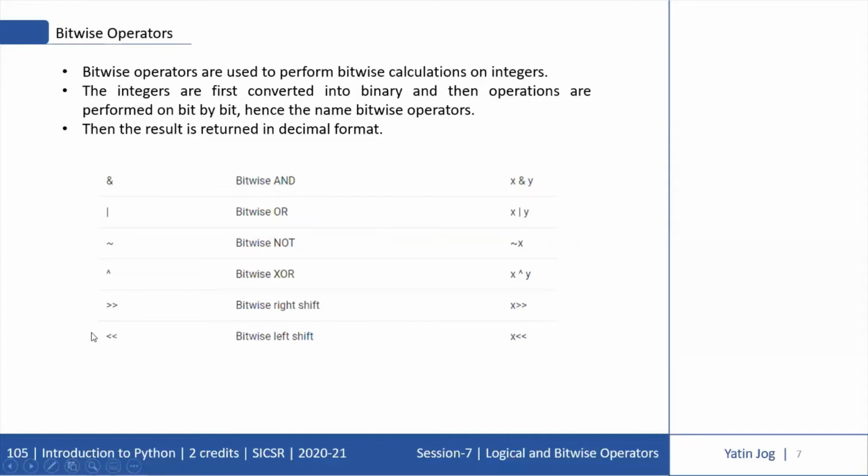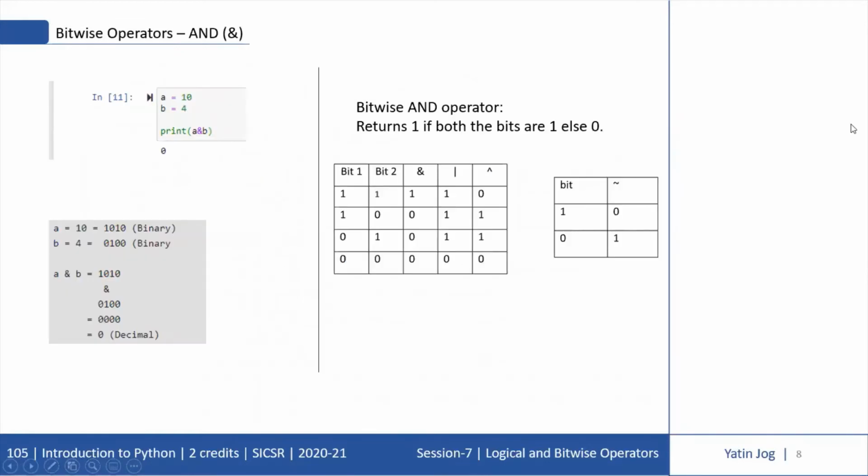Now these are the bitwise operators which are available in Python. This is bitwise AND, this is bitwise OR, this is bitwise NOT, this is bitwise XOR, and then we have two shift operators. One is right shift and second is left shift. And this is how you can use these operators with the operands or variables. Now we'll discuss all these bitwise operators one by one in detail.